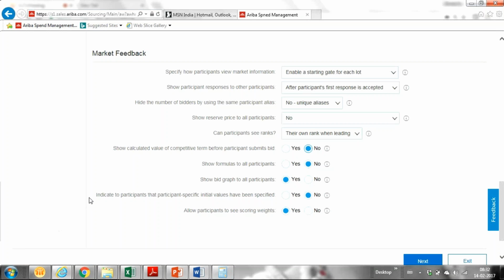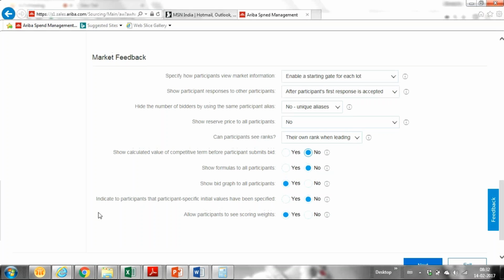So this field indicates that I have some incumbent suppliers or some new suppliers. For my historic or incumbent suppliers, I want different rates, in the sense of initial values. You can start the bid from 120 and the rest of the suppliers should start from 150. As you are incumbent, I am giving this chance to you. So it indicates that participant-specific initial values have been specified. We can have this field as well.